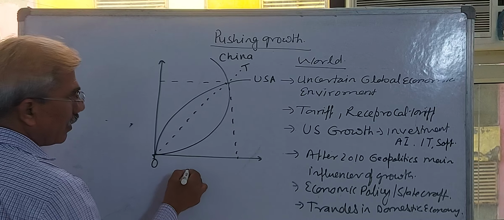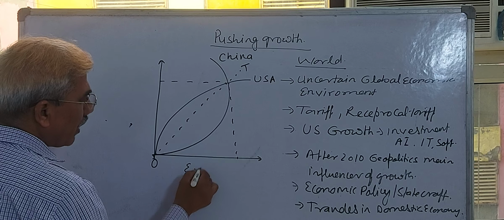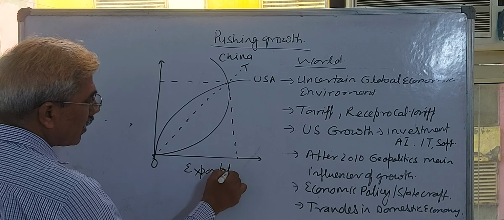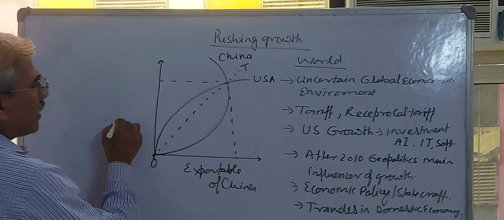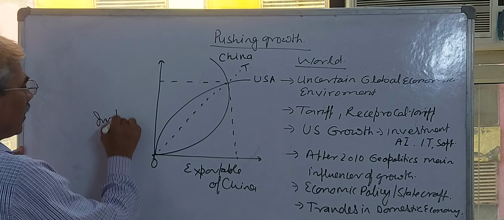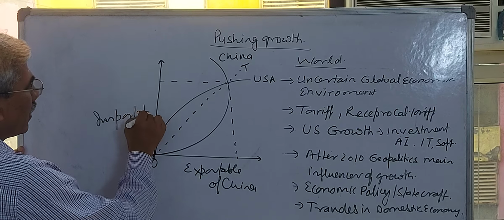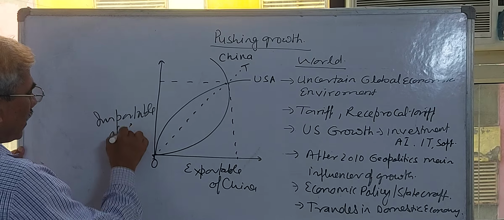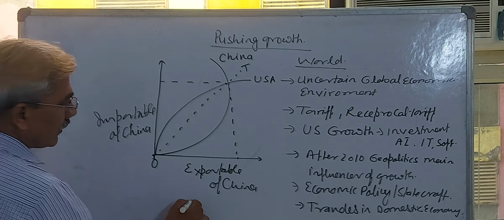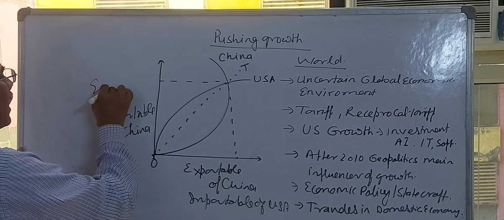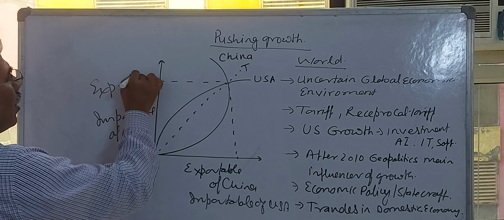What does it mean? This is the exportable of China. This is the importable of China. Or you can say this is the importable of USA and this is the exportable of USA.